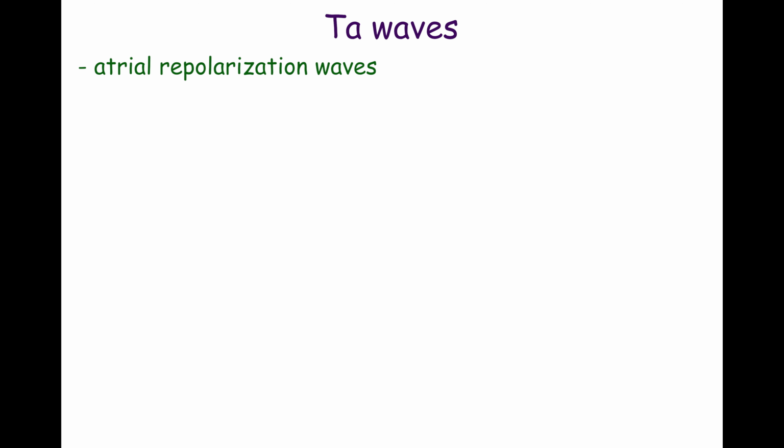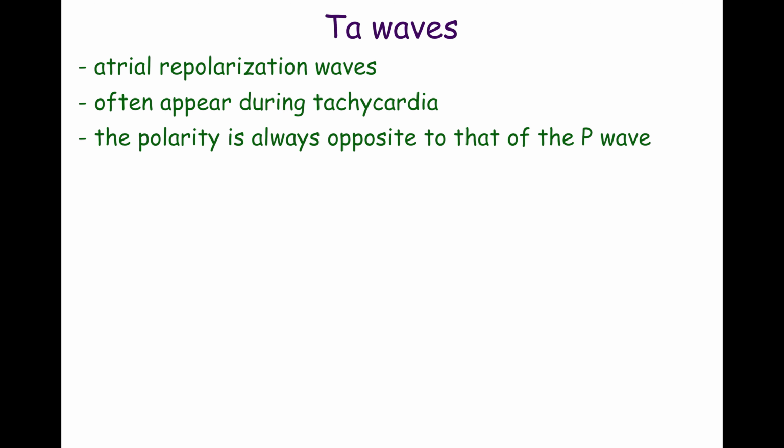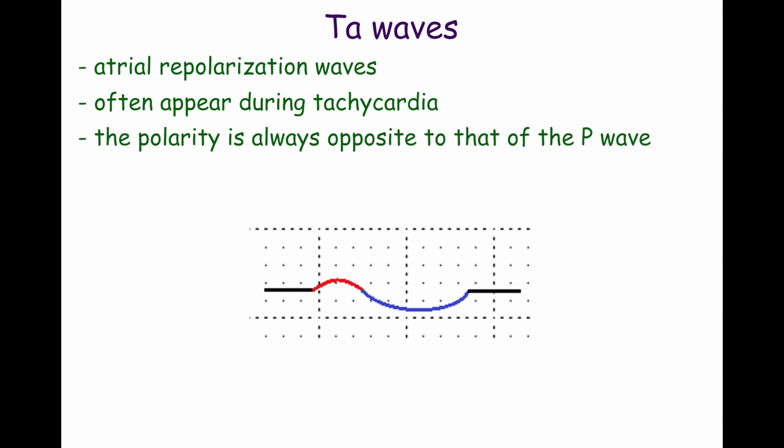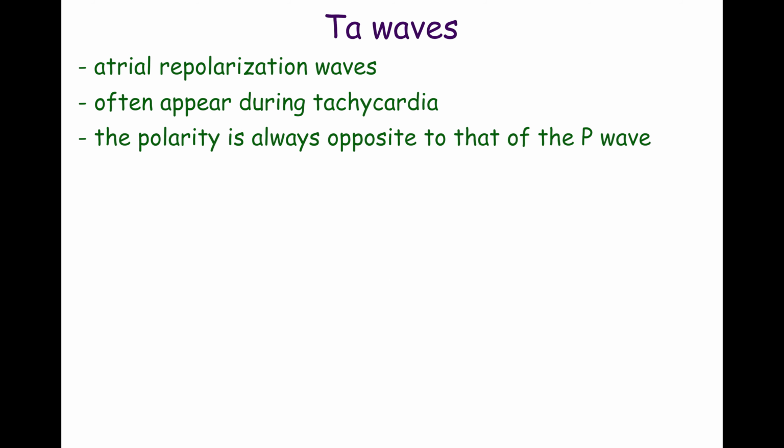Atrial repolarization waves, also called Ta waves, are rarely visible on an ECG. They most often appear during tachycardia, including during exercise testing. Their polarity is always opposite to that of the P wave. The duration of the atrial repolarization wave is usually 3 times longer than the P wave duration. The mean value is 320 milliseconds. The amplitude does not exceed 2 mm.